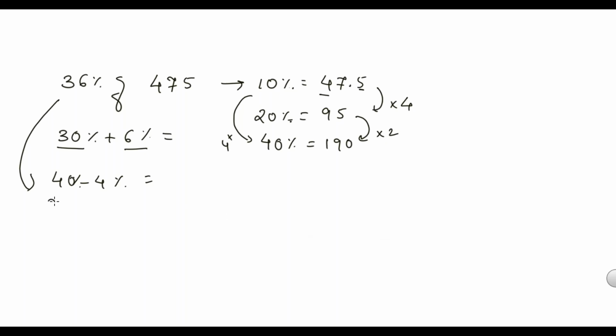So I can say the 40% value is 190. If 40% is 190, then 4%, 40% to 4%, that is 1/10. Means the last digit should be removed. That is 19. 190 minus 19, that is 171. This is 36%. Done.